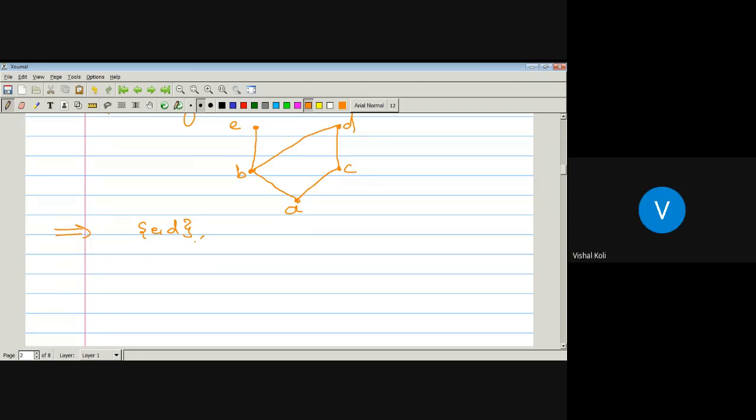CE is again an anti-chain. What about BC? Yes, sir. AD, no, sir. AE, no, sir. AB and AC are also not possible. Okay. Other than these, there is no anti-chain with two elements.